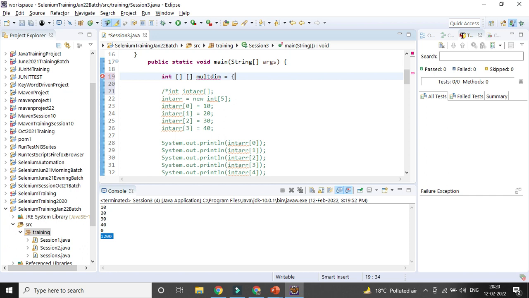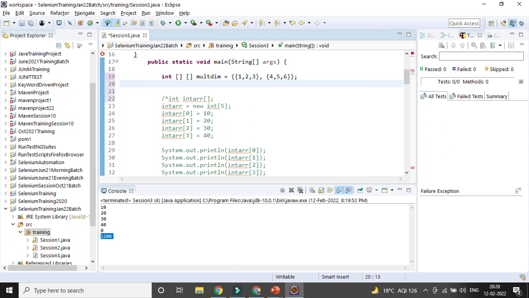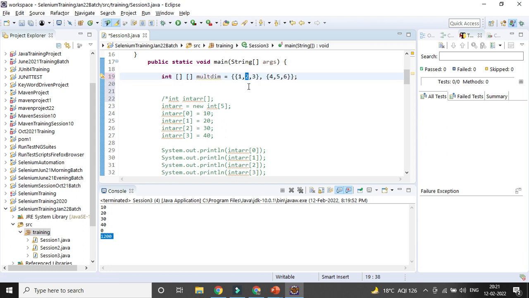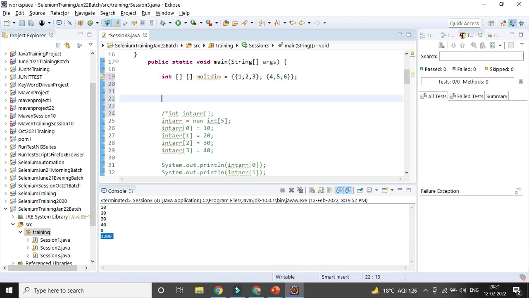Here you need to give a second bracket, again a second bracket, 1, 2, 3. You can close. So that is the first row, and then here you can give another row, 4, 5 and 6, and you can close. So that is the simple way. So what does it mean here? So 1, 2, 3 is called a row. So if you want to print out the array, it will look like that.